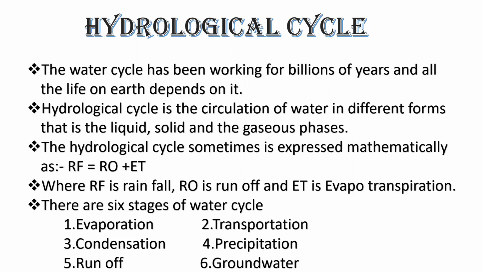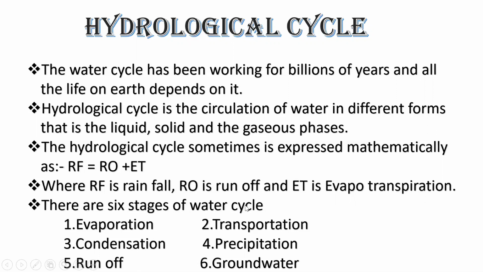The hydrological cycle is sometimes expressed mathematically in the form of a formula. You can see here, children. Here, RF is equal to RO plus ET. It is like a mathematical formula. We'll see here what is RF. RF is rainfall, RO is runoff water, and ET is evapotranspiration.